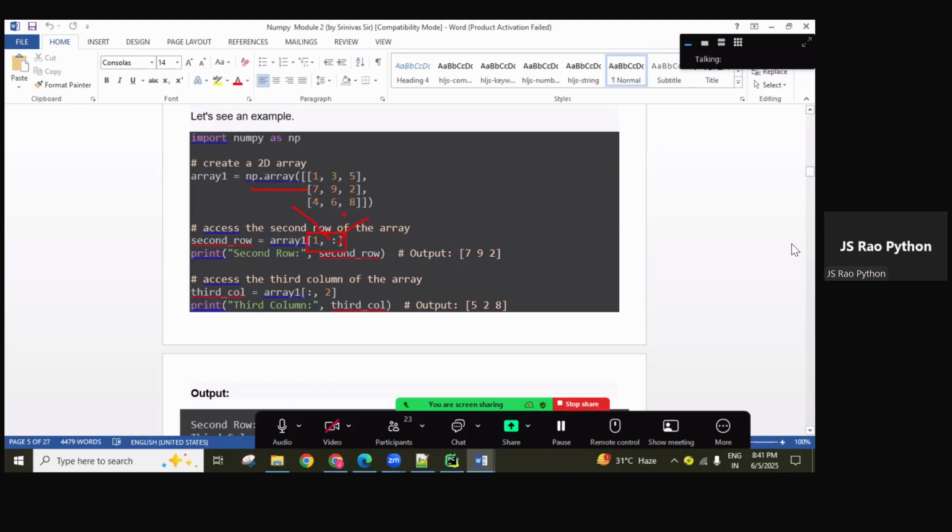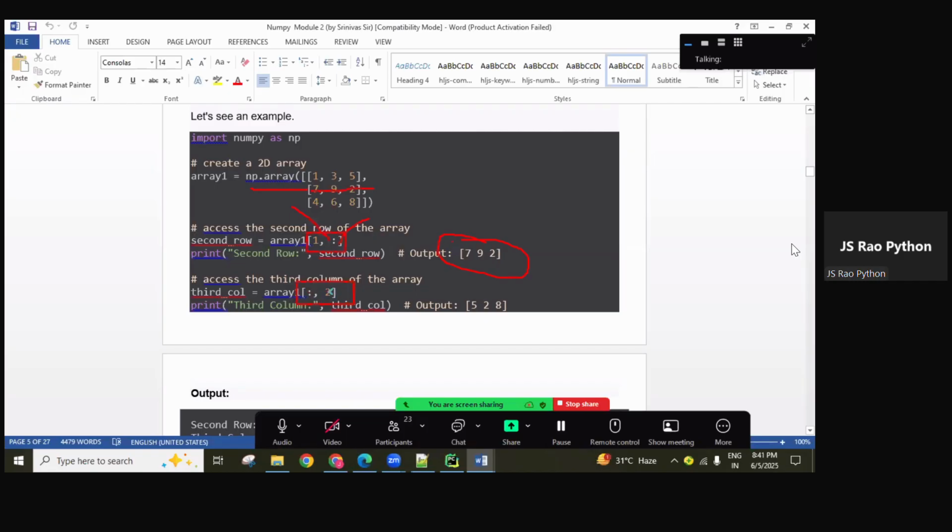Okay, only colon is there. Colon means starting from index 0, ending up to the available length. So you get all these values, from 0 onwards up to the available length. 3 is the length in this row, so that's why you get all the values here. In a particular row, if you want all the columns, you can write it like this.